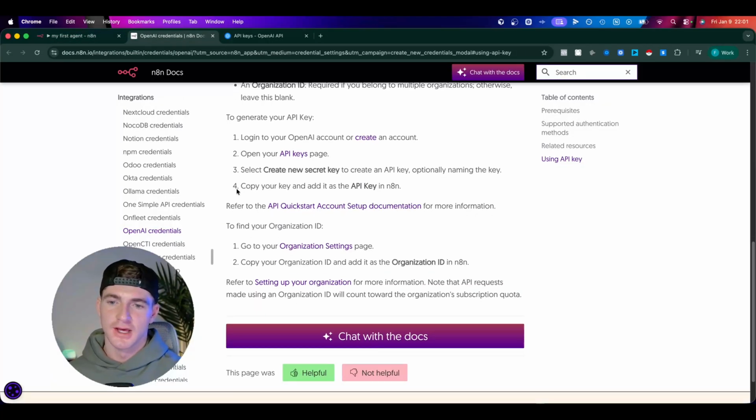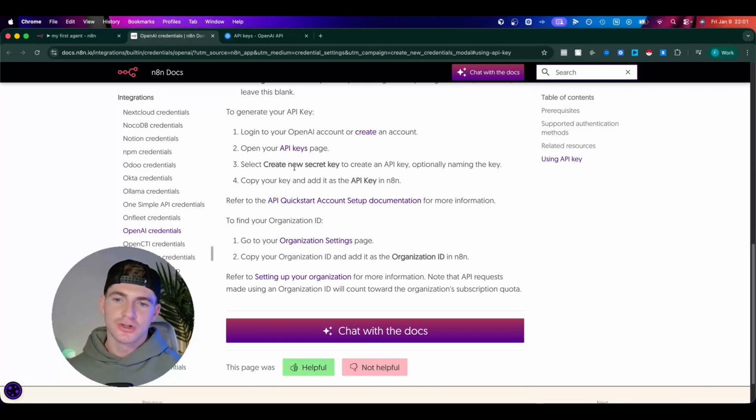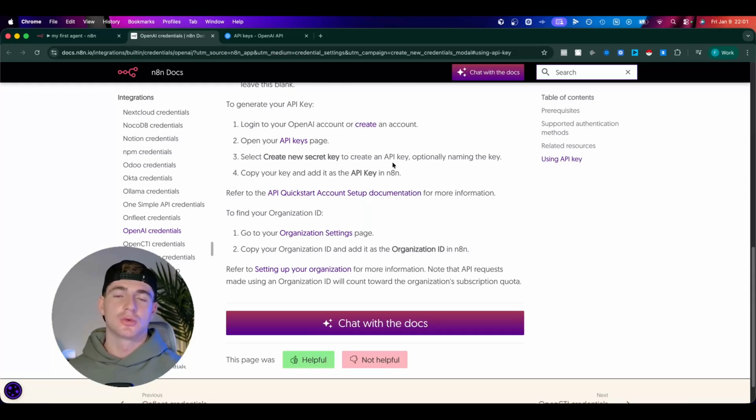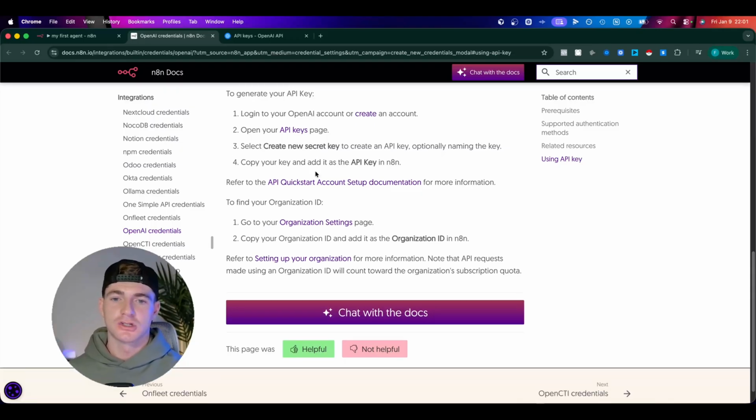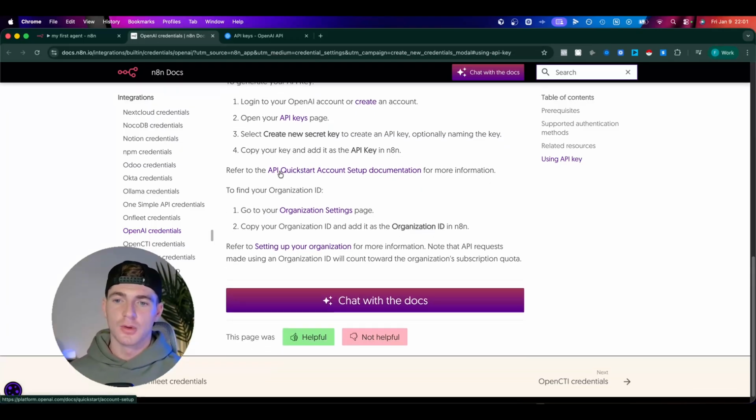What's it saying we should do next? Create your new secret key. We've done that, that's fine. Optionally naming the key. Again, I suggest you do name your keys so you know why you've created them. It's easier to track down if something's going wrong, or if you're getting bills from somewhere that you're not sure where that's coming from, then naming your keys can usually help you get to the bottom of that. Step 4, copy your key and add it as the API key in n8n.